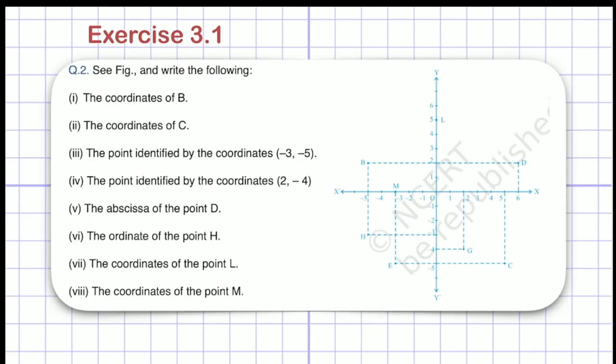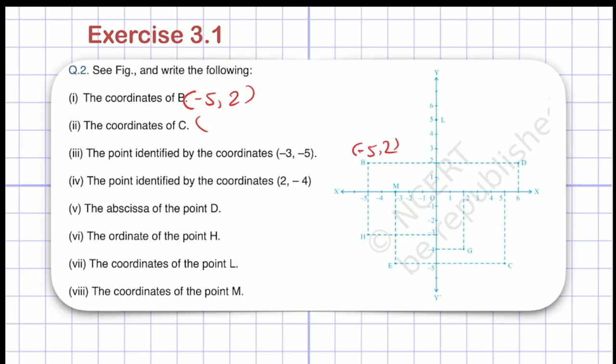Now we will see the second question. I have taken this figure from the NCERT textbook. What is the coordinate of B? Let me find B in the figure. Here I have B, so I have to write the coordinates of B. If I look at the x-axis from B, it is -5, so I write -5 here. If I look at the y-axis from B, it is +2, so I write +2 here. So the coordinates of B are -5 and +2.